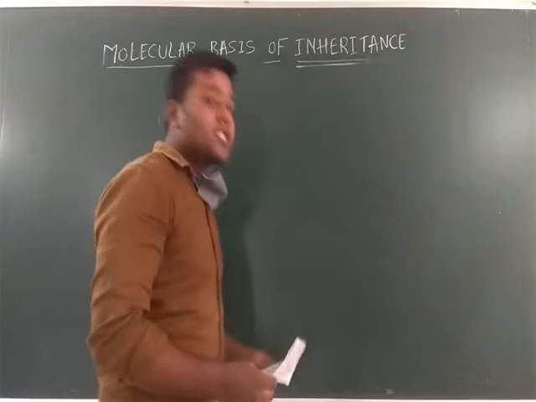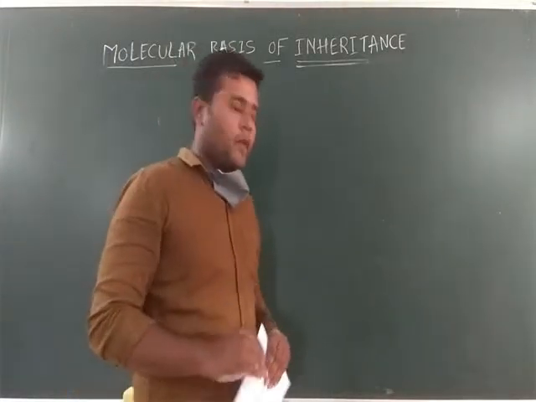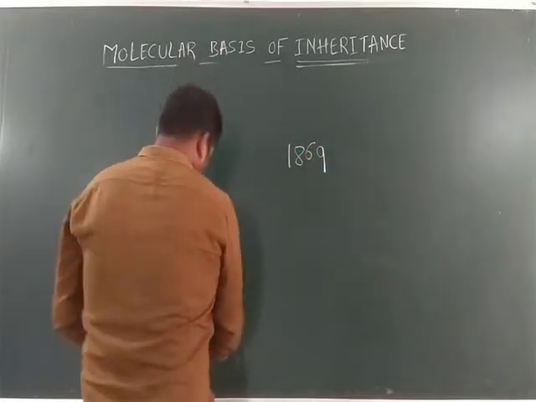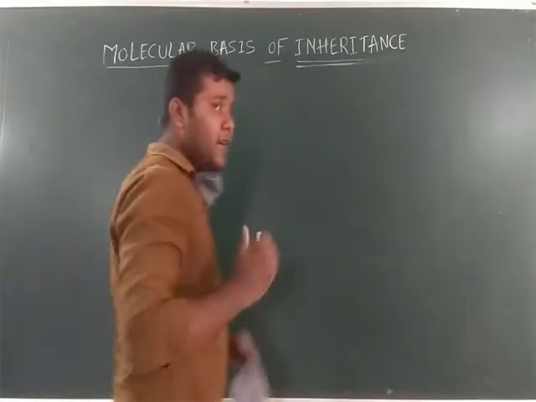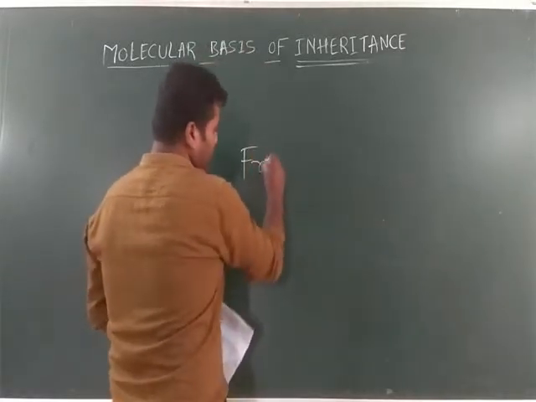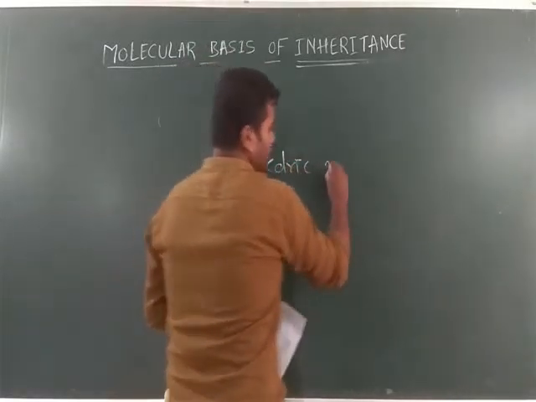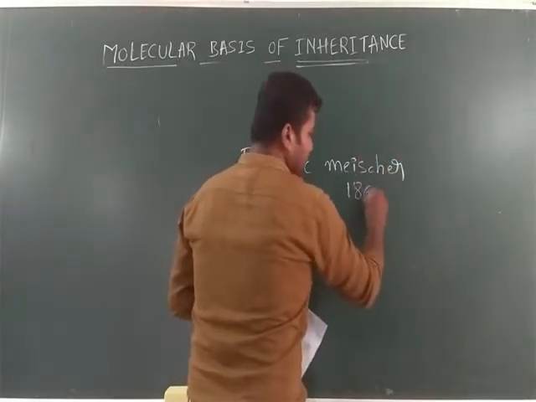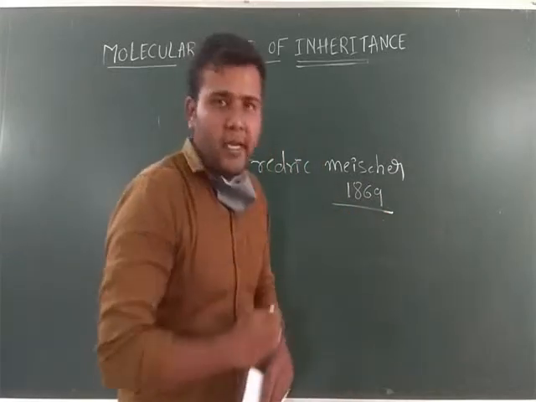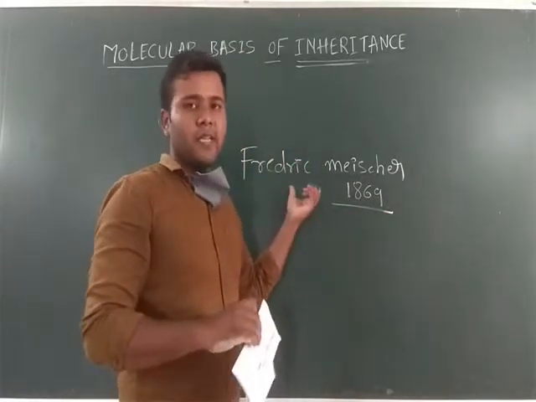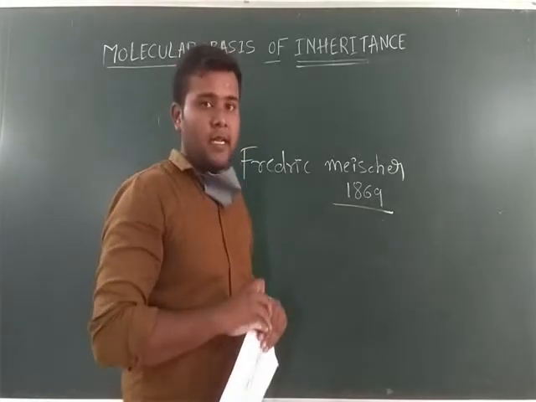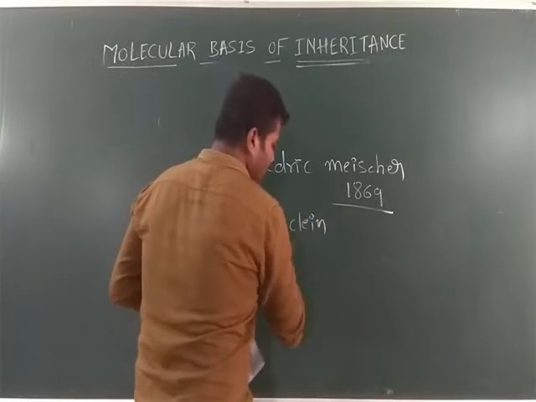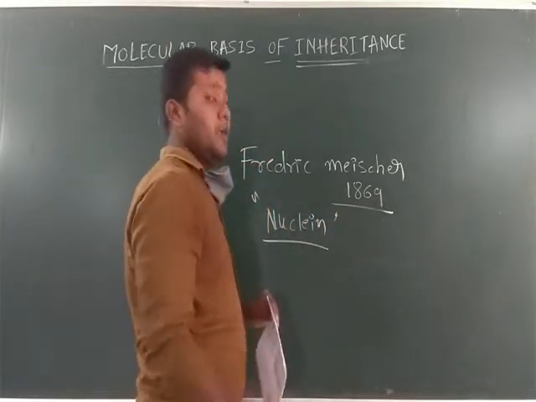Next, move on to the structure of DNA. In 1869, note down these dates. First, Friedrich Miescher. Who is that? Friedrich Miescher, in 1869, isolated the DNA. First, he discovered the DNA in pus cells and named it nuclein. What is that? Nuclein.